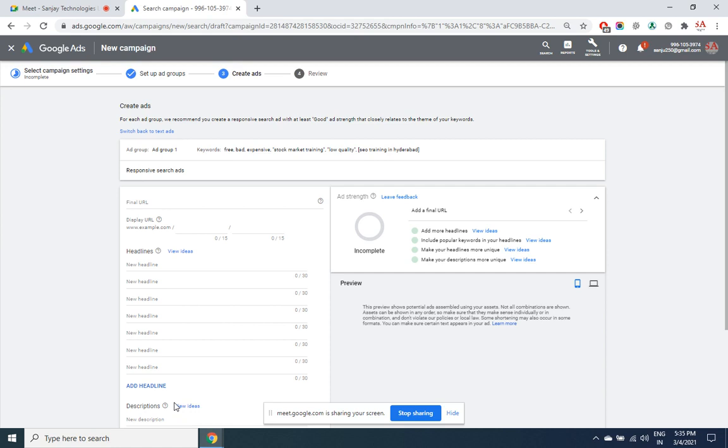So this is the ad creation page. Remember, we have selected to display the ad in the Google search engine, so only text ads are allowed, image ads are not allowed here. The ad will look like a result in Google, for which you need to give the headline and the description.